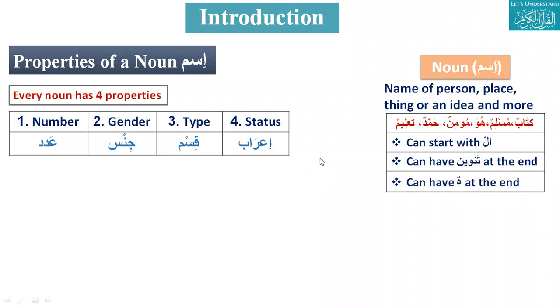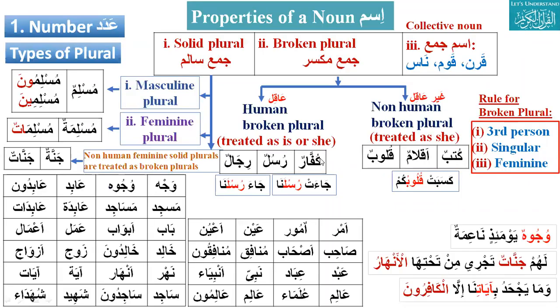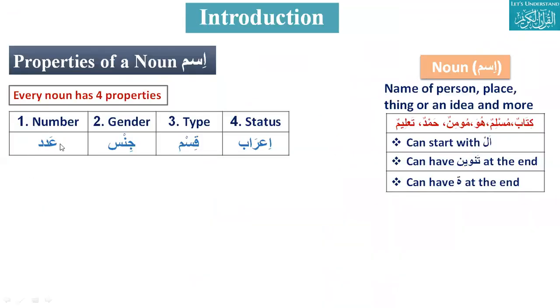Obaid, can you please tell me about the number? How many types of numbers can there be?